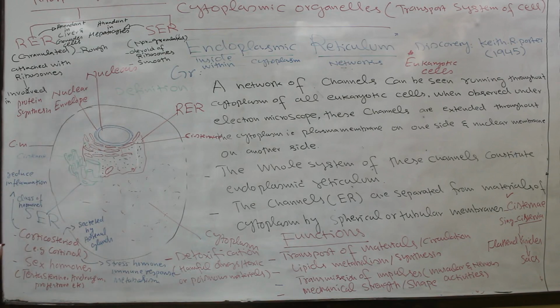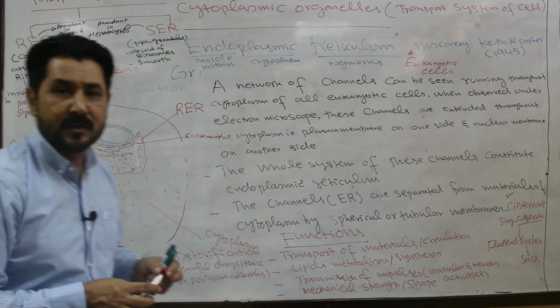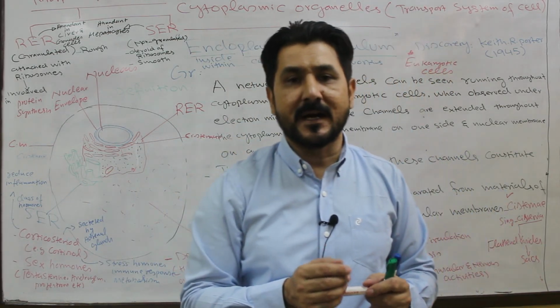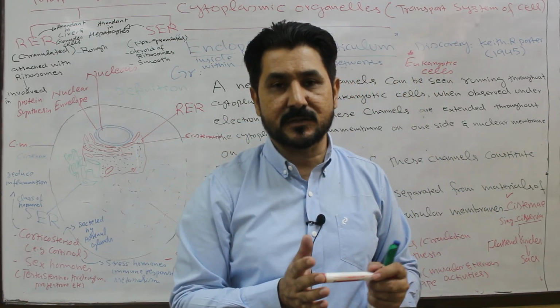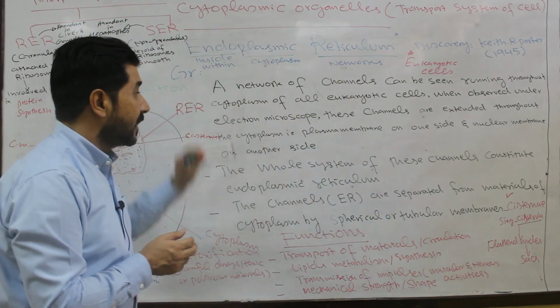These channels. So these channels extend throughout the cytoplasm of the eukaryotic cell, surrounded by tubular membrane or cisternae, and this whole network of channels constitutes the endoplasmic reticulum.